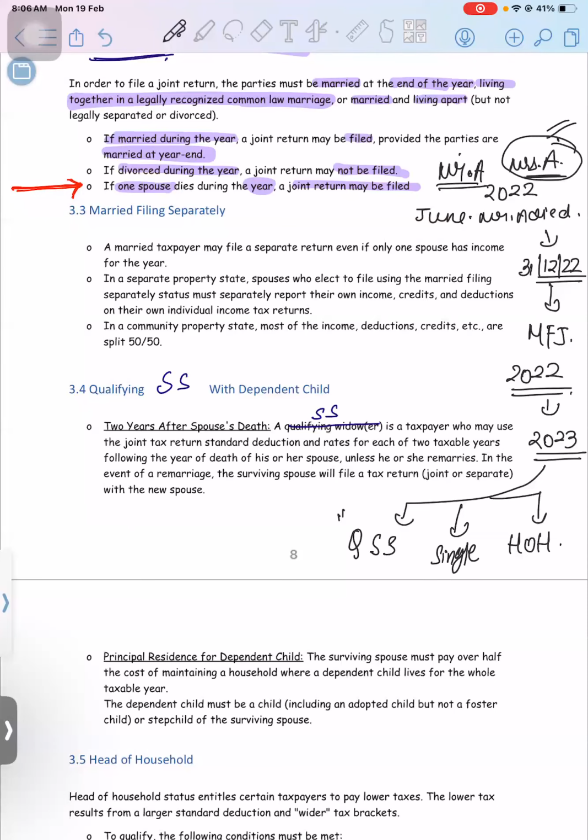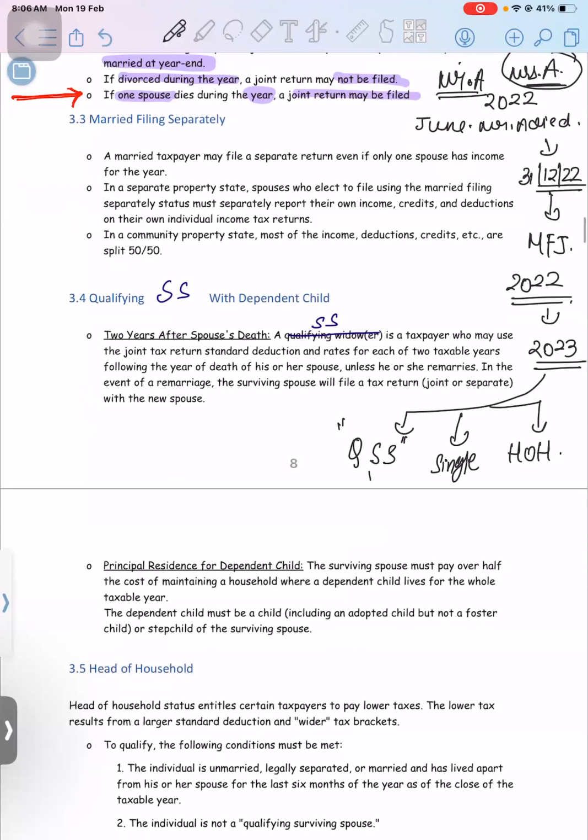Now remember, in QSS you should always have a dependent. That dependent should be your qualifying child only. Other people's child will not work. It has to be your own child living with you, and you should be bearing the expenses.